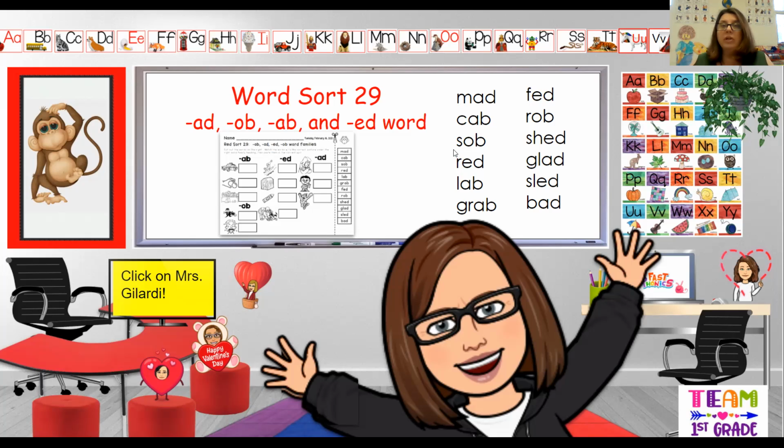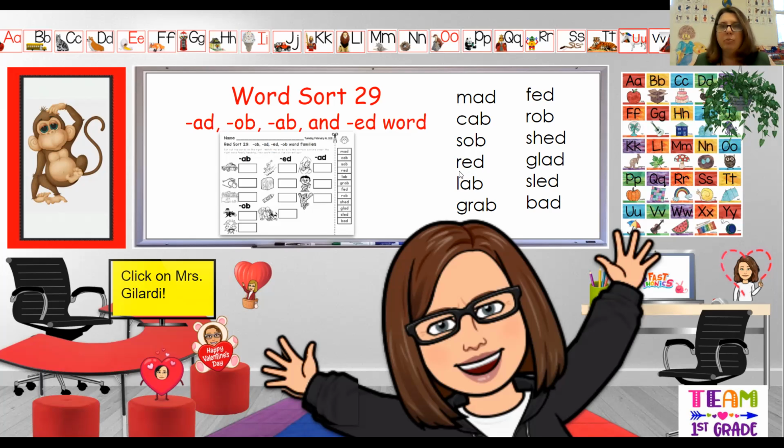Our next word is sob. Do you know what it means to sob? Sob means to kind of cry, just like that. Don't sob. You're going to make me sob too. Sobbing is kind of crying. And it's a member of the OB word family. And it's got that soft O or short O sound, ob.